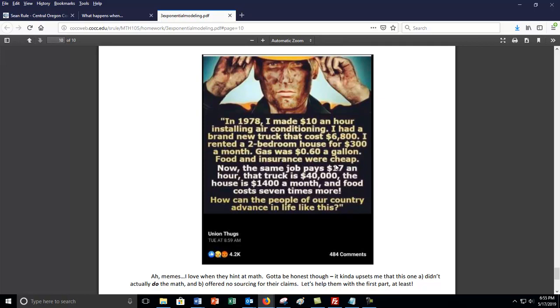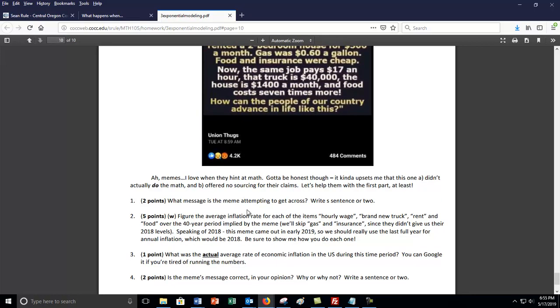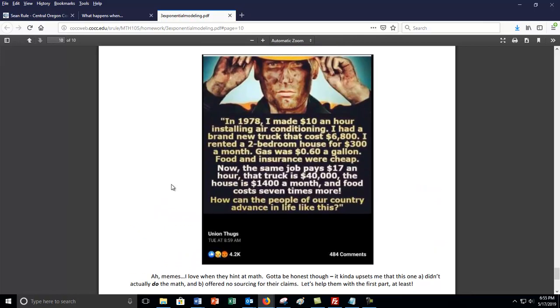$10 an hour to $17 an hour sounds like less than, for example, $300 to $1,400, and you'll see that it is. So the question is, is it meaningful? And we'll get to that, of course, during the solution of all these problems. So then I wanted you to figure the average inflation rate for each of these items. And I only had you do 4 because, you'll see in a second.